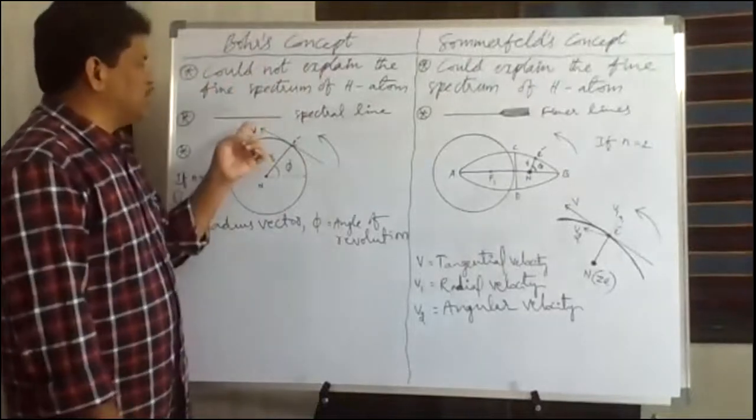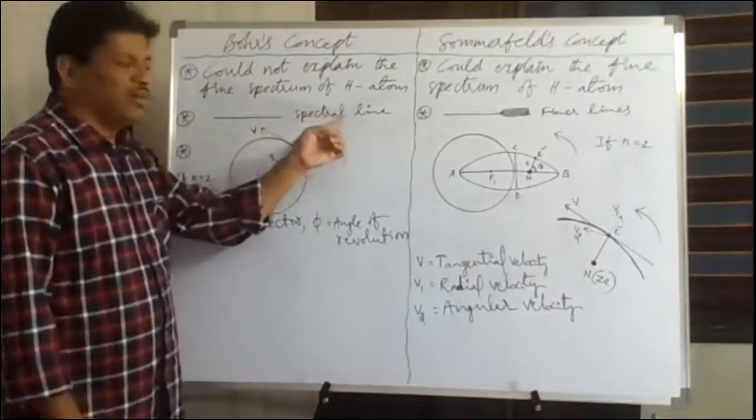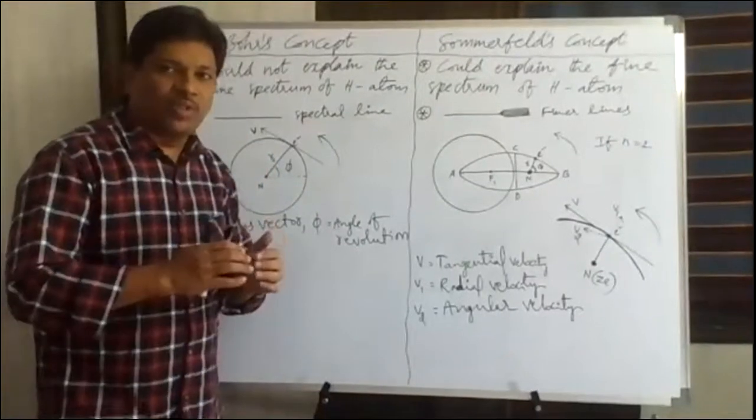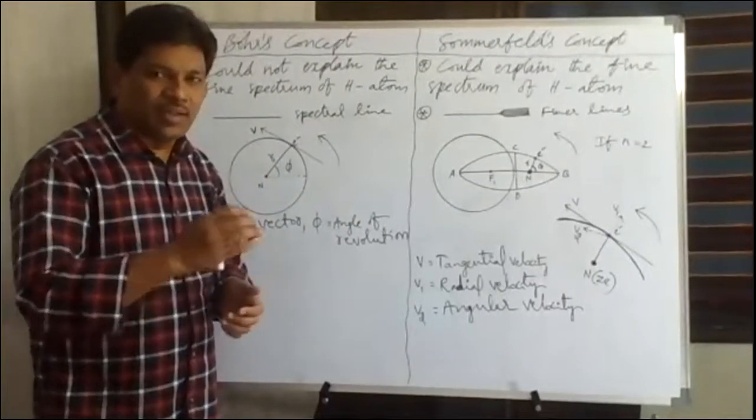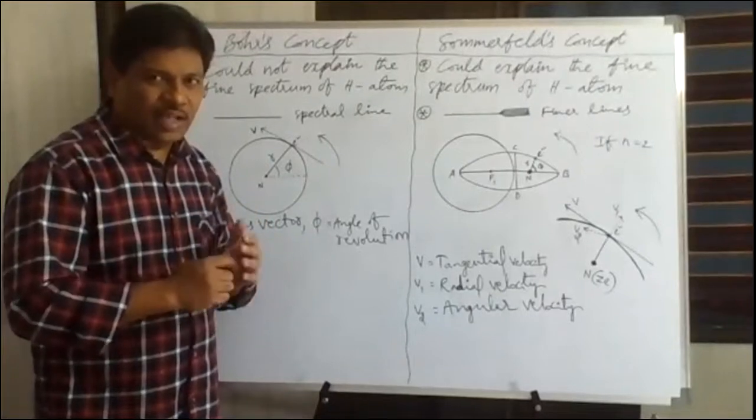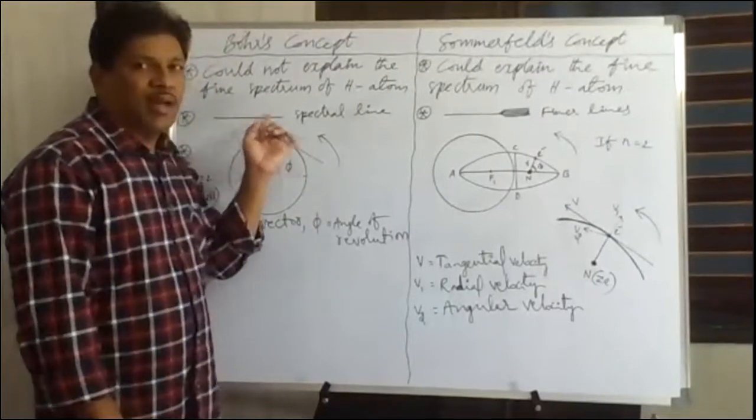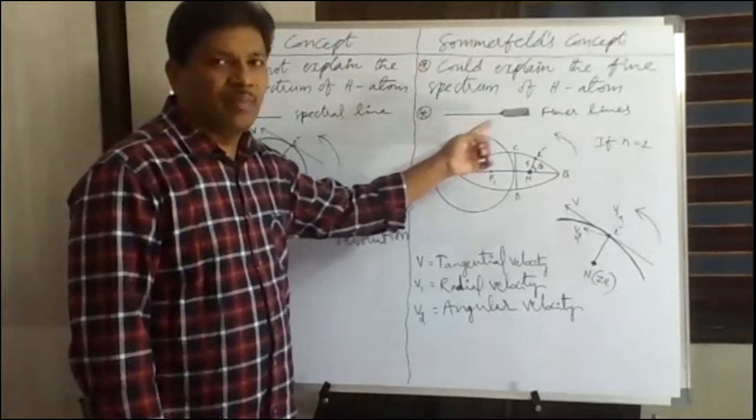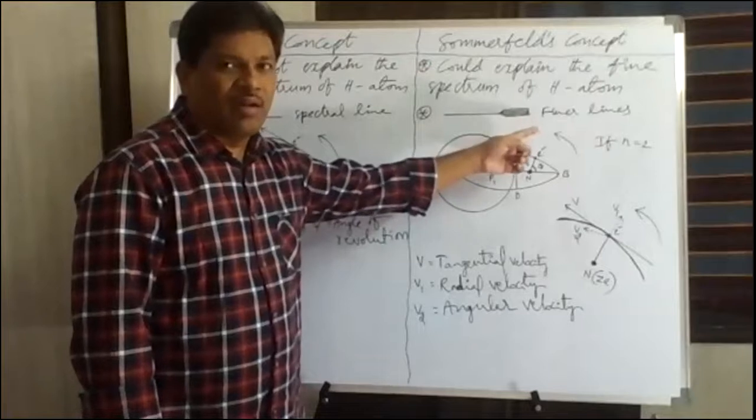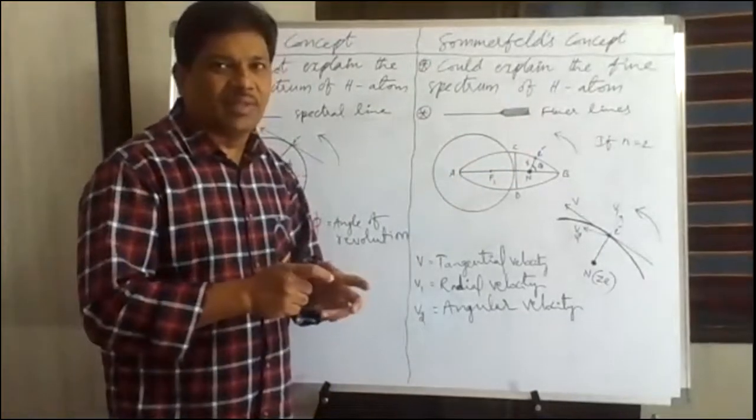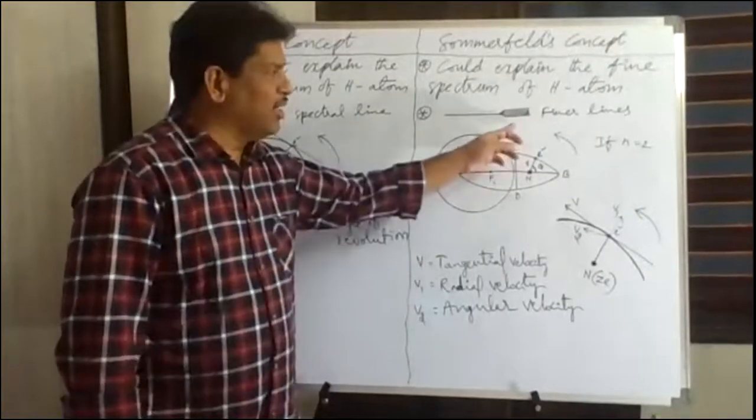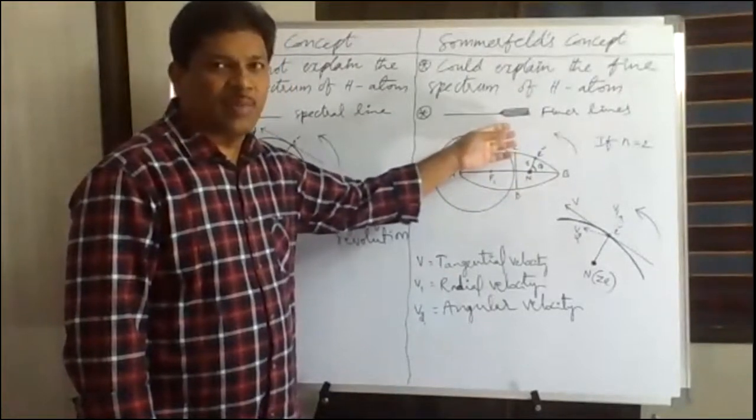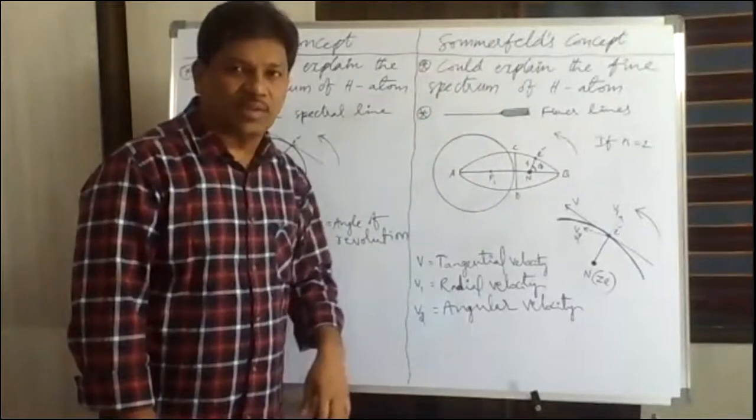According to Bohr's concept, a single spectral line is obtained in the hydrogen spectrum when an electron undergoes transition from one orbit to the other, from one shell to another shell. When an electron jumps, spectral lines are formed. And according to Sommerfeld's concept, each spectral line is again composed of fine lines. The group of finer lines is called what? Fine spectrum. The fine spectrum could be explained by Sommerfeld's concept.